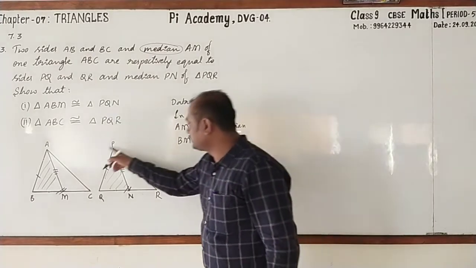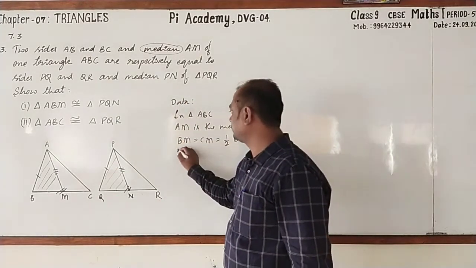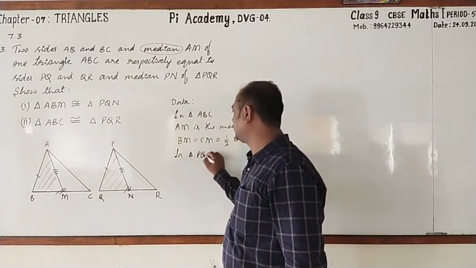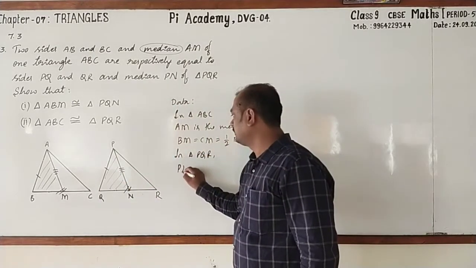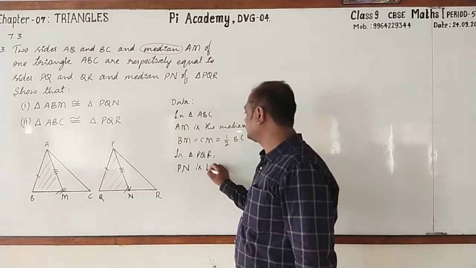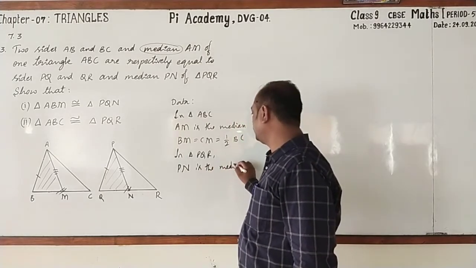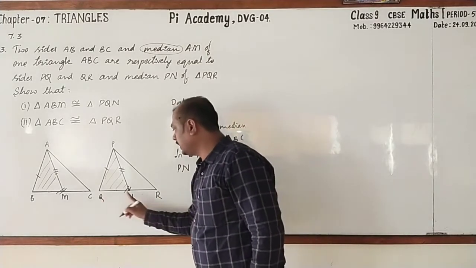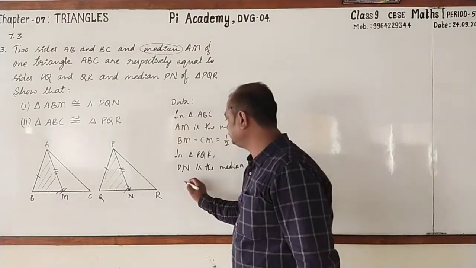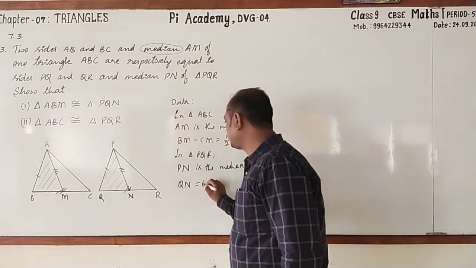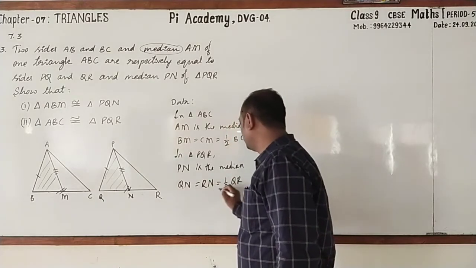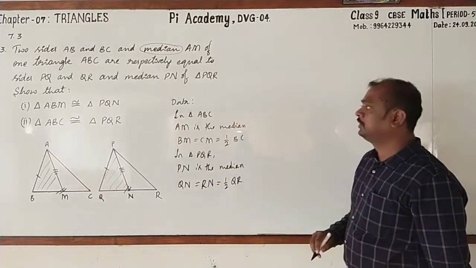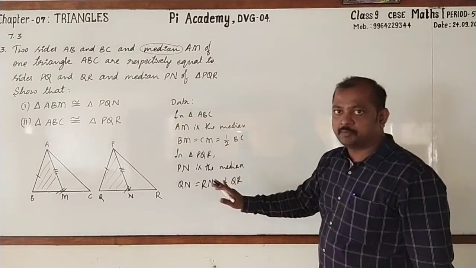Similarly, when you take triangle PQR, we can write PN is the median. If PN is the median, then how do you write? It is QN equals RN, which is half of QR. This much has been given.